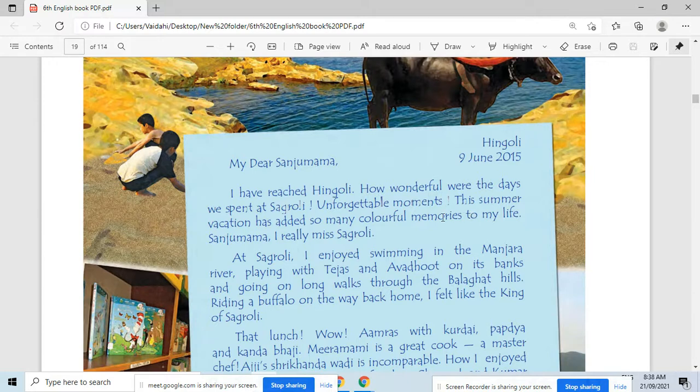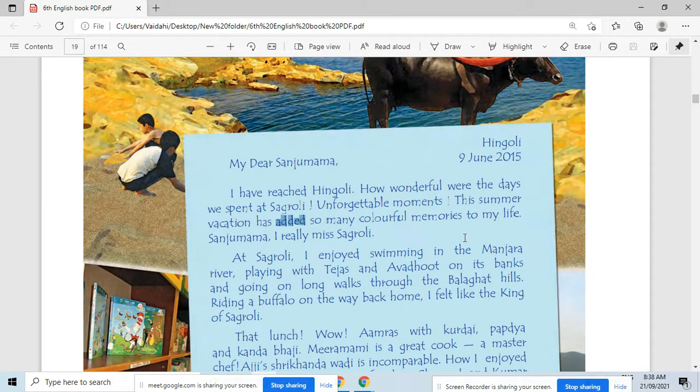So again he writes here about the summer vacation. What does summer vacation mean? Summer holidays here. Vacation means holidays, सुट्टे. So this summer vacation has added, and added means what? Added means भर घालणे.